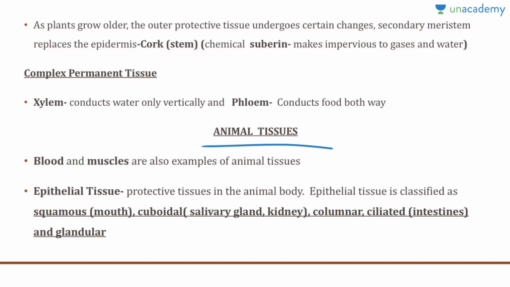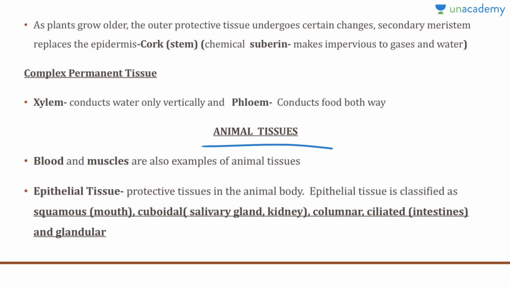The columnar epithelium facilitates movement across the epithelial barrier. The ciliated ones are present in the respiratory tract, and cilia are hair-like projections on the outer surface of the epithelial cells. The ciliated ones are also present in the intestines.